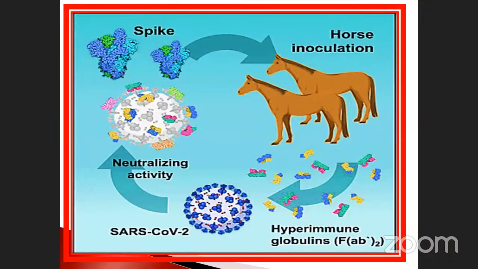The spike protein is introduced into the horse. That particular period is called inoculation. The symptoms will come out, isn't it? After that, the horse's immune organs automatically respond to the spike protein, which is a foreign protein, otherwise called invaded foreign molecules. As a result, the antibodies against the SARS viruses are produced, isolated, neutralized and introduced to another. So these are the steps used for the preparation of vaccination.